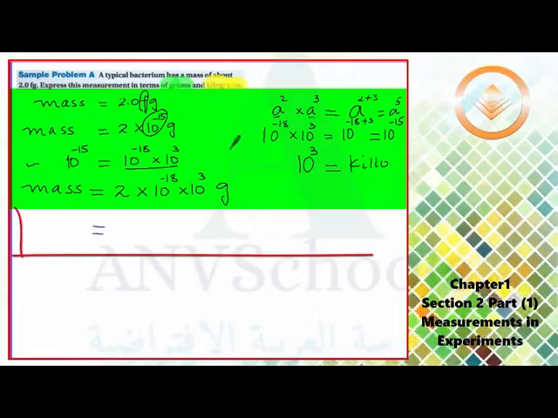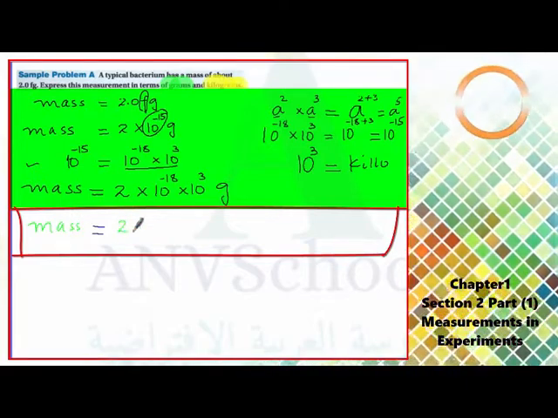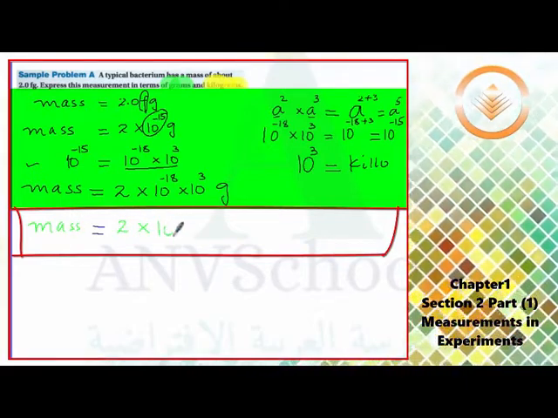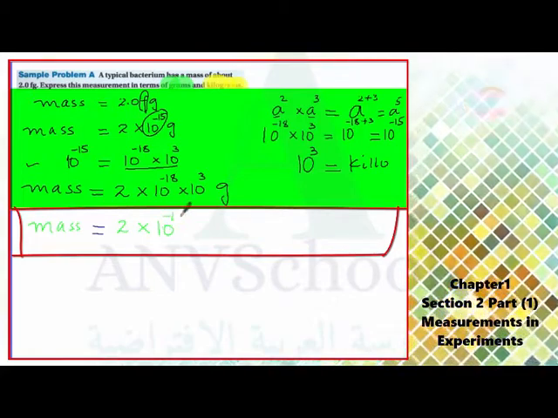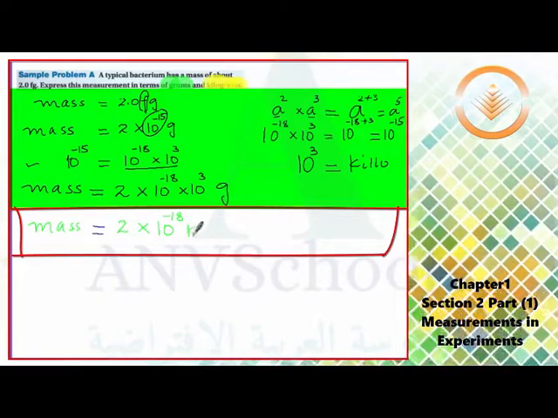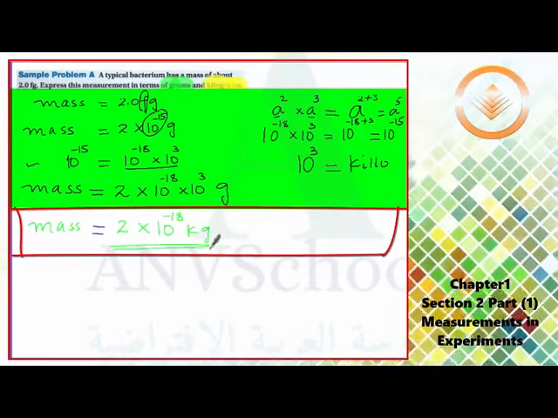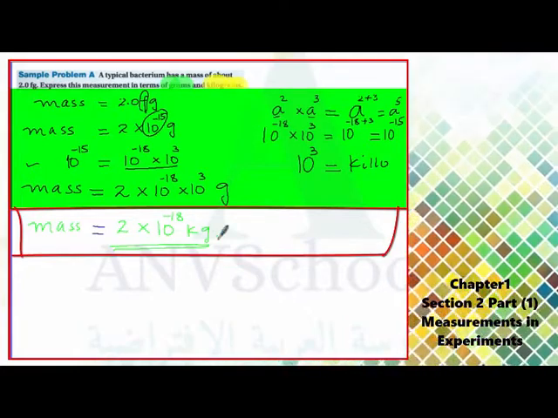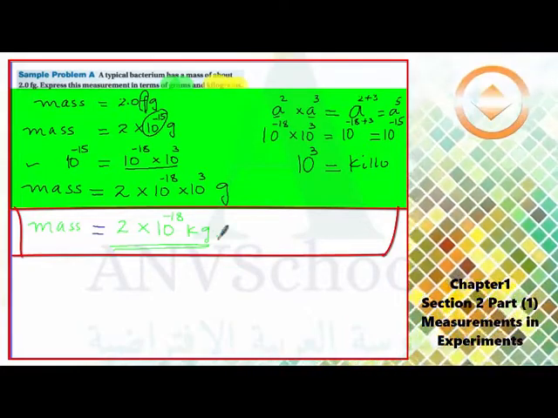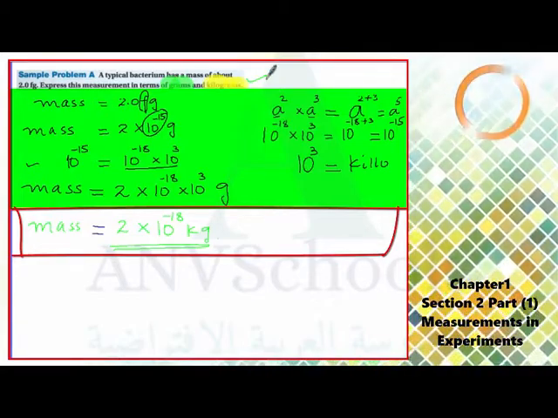So this mass is now equivalent to 2 multiplied by 10 to the power of negative 18 kilo, then g, so it becomes kilogram. That is how we find the mass of this bacterium in terms of kilogram. That's all we have for today.